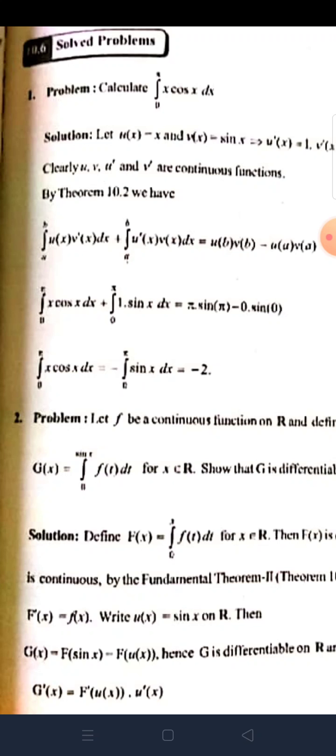Therefore, integral 0 to 5 x cos x dx plus integral 0 to 5 sin x dx is equal to 0. Integral 0 to 5 x cos x dx is equal to minus integral 0 to 5 sin x dx, which is equal to minus of the integral of sin x, which is minus cos x. Minus minus is plus, so it is cos x limits 0 to 5, which is cos 5 minus cos 0, equal to cos 5 minus 1. Minus 1 is equal to minus 2. Therefore, integral 0 to 5 x cos x dx is equal to minus 2.